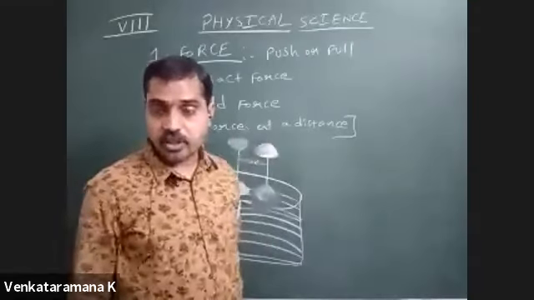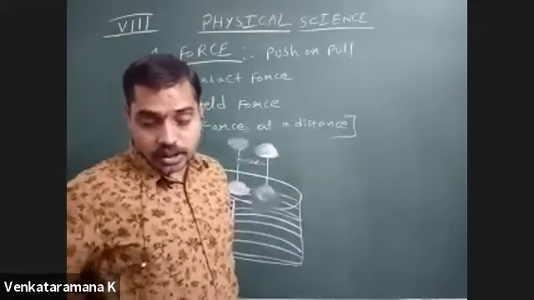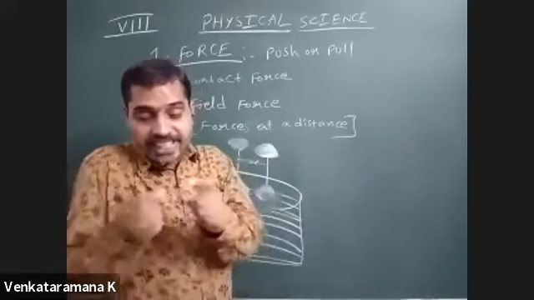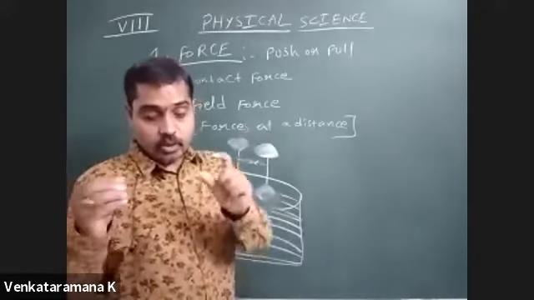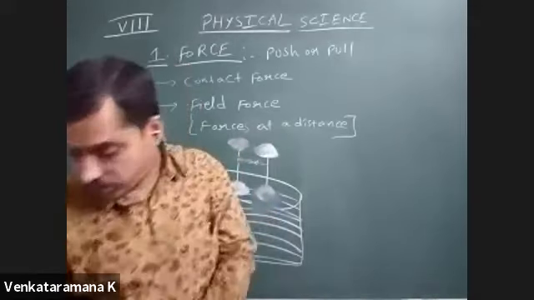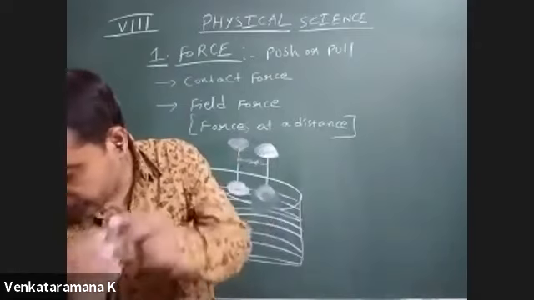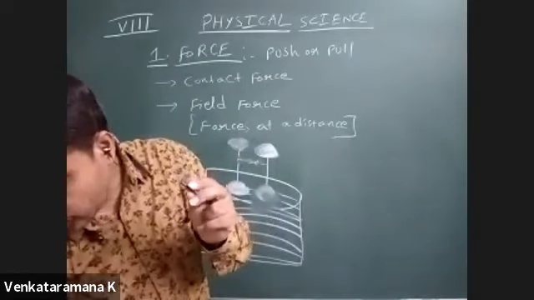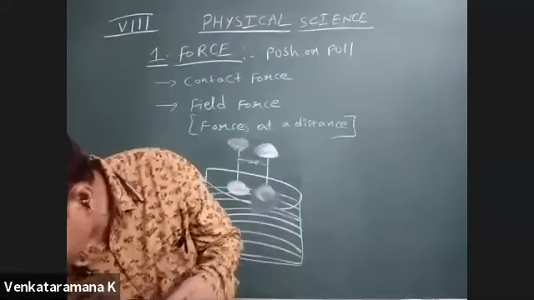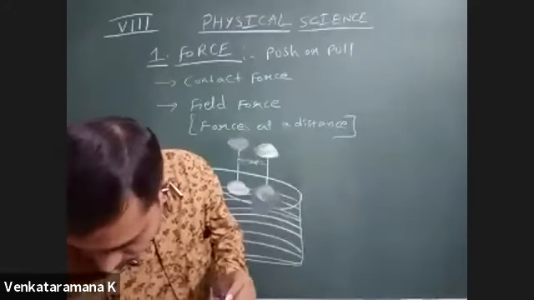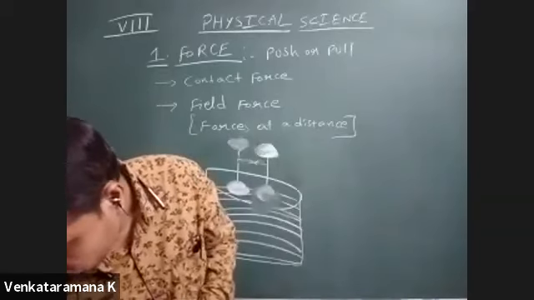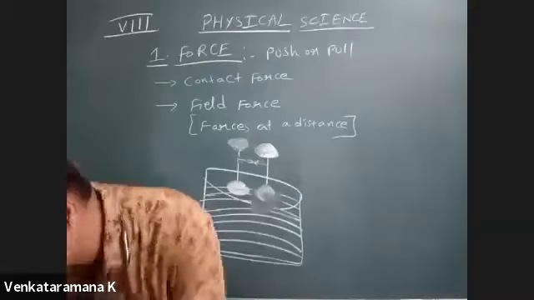Now, the needle of the compass always moves when we place any bar magnet near it. Suppose I take this bar magnet and another bar magnet. Let me take these two ring magnets.